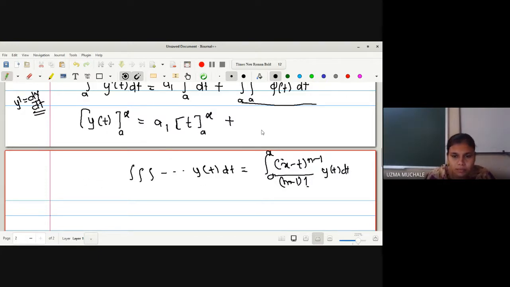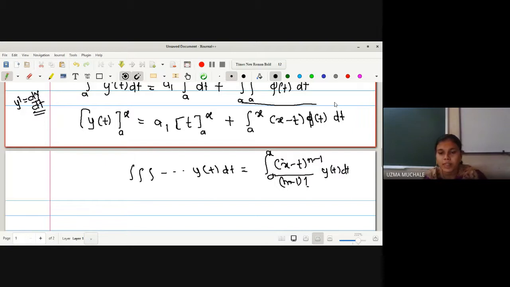So now we are going to use that formula, but instead of having n integrations, we have only 2. So what is the value of n here? It is 2. So what will be the resultant here? 2 minus 1 will be 1, x minus t raised to 1. And here 2 minus 1, that is 1, 1 factorial means again it will be 1. So here I can write it is a to x, by using conversion of a multiple integral to single integral, we can write x minus t, instead of y of t it is now phi of t, dt here. Is there any doubt?